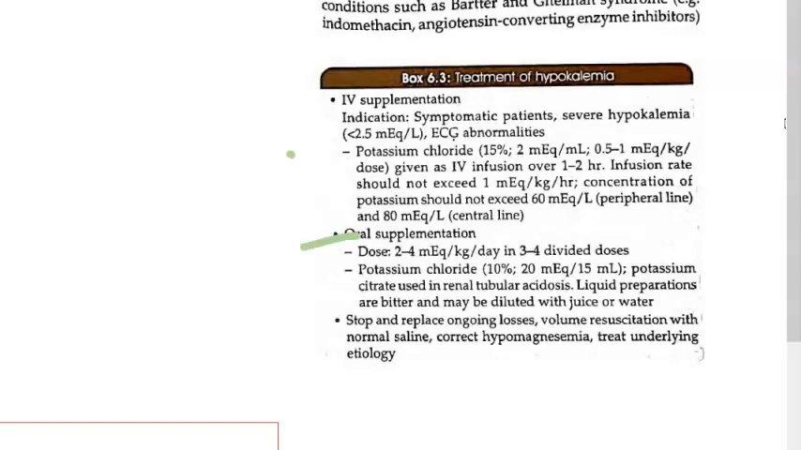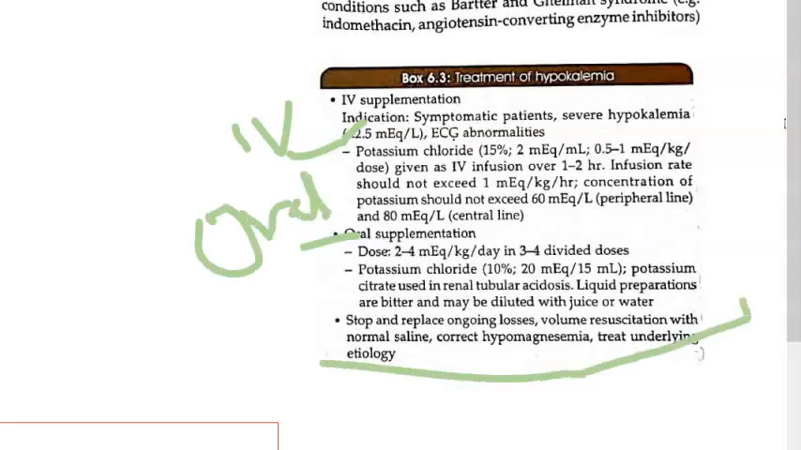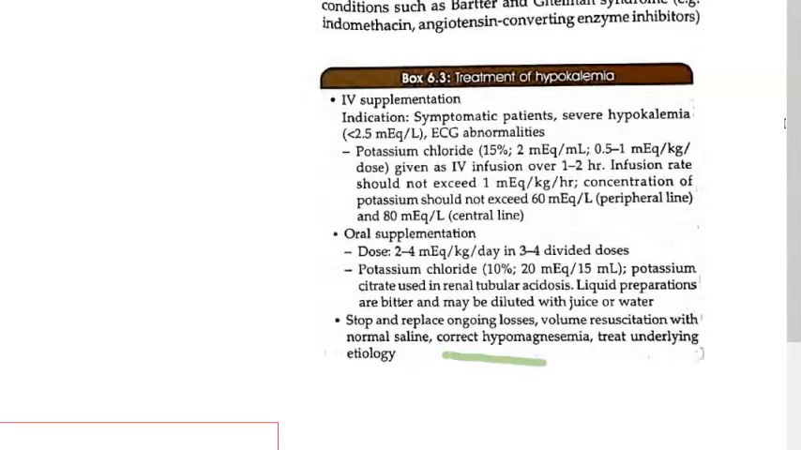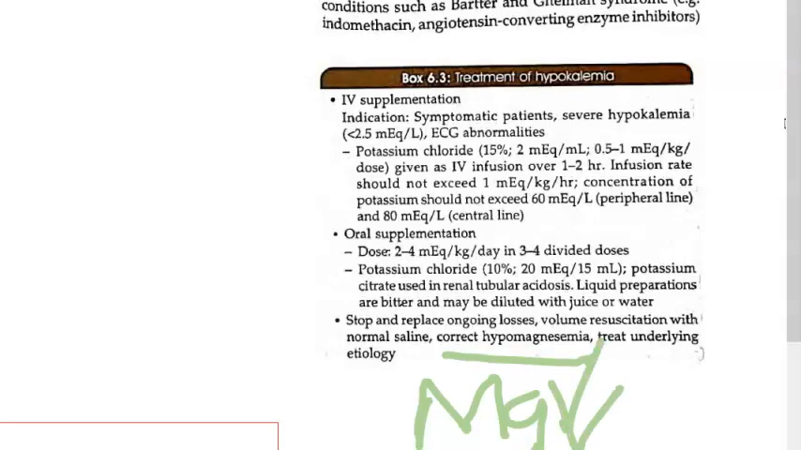Then you have oral supplementation. So you have injection, that is IV injection, then you have oral supplementation. And then stop and replace losses if it is happening, okay? So normal saline volume resuscitation they are saying, okay? Correct hypomagnesemia. So basically underlying etiology you have to fix. This hypomagnesemia, magnesium is Mg, right?